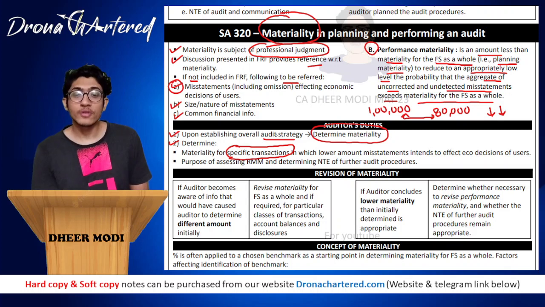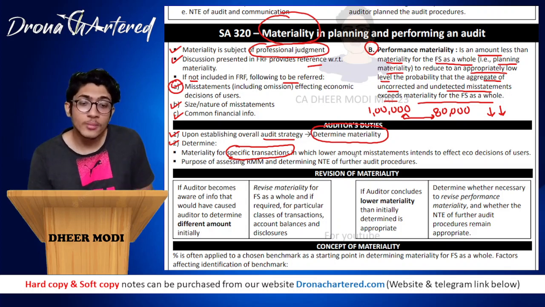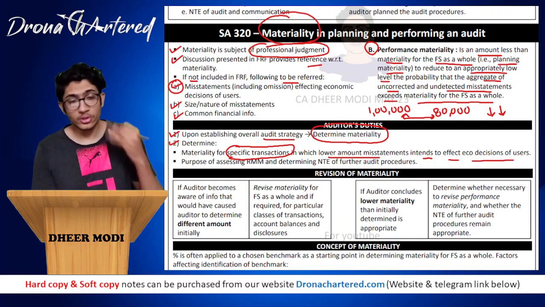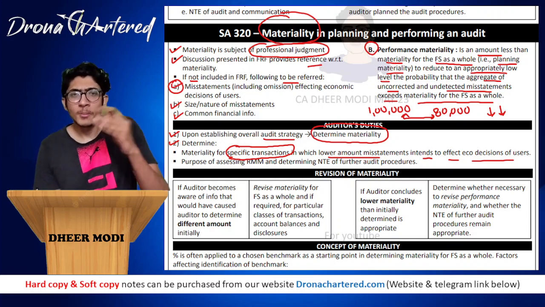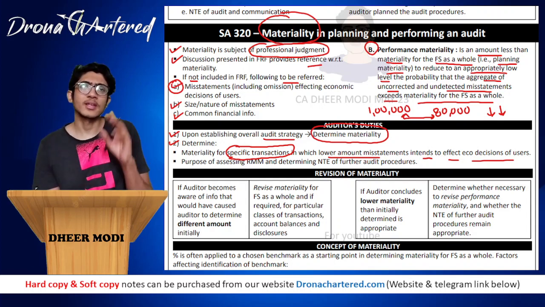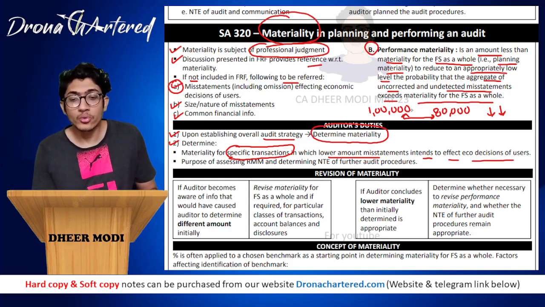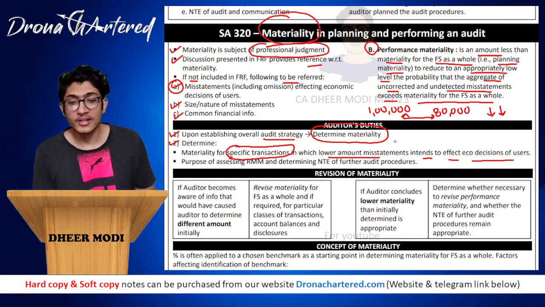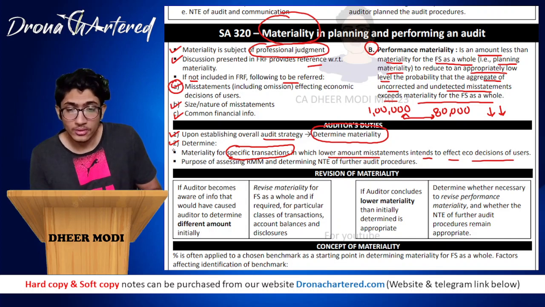So materiality for specific transactions in which a lower amount of misstatement tends to affect the economic decisions of the user. Everywhere else your user might be okay with 1 lakh, but in certain places even 10,000 is a lot. So for those specific transactions, you will have to determine a lower materiality level. So this is your first point.